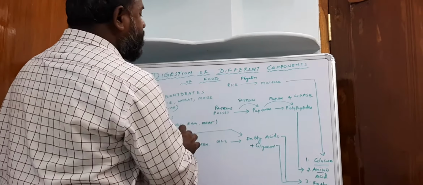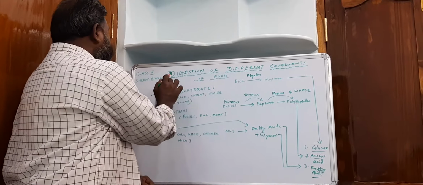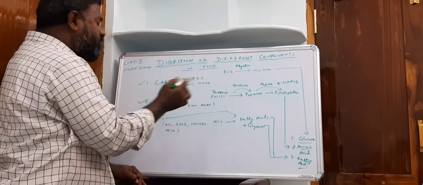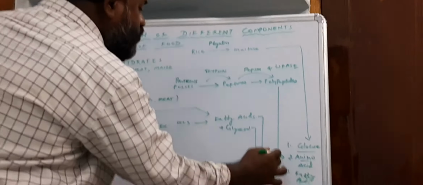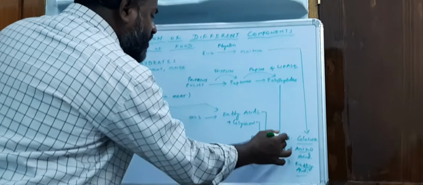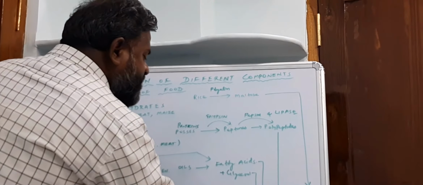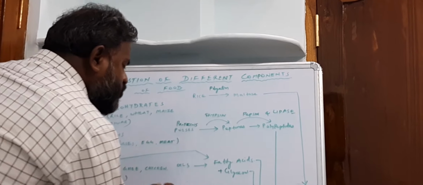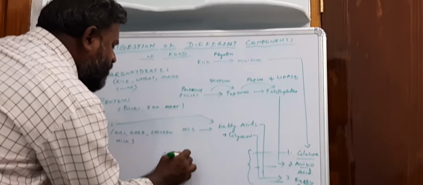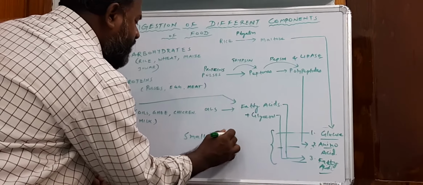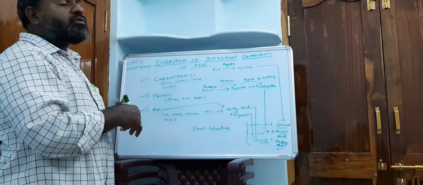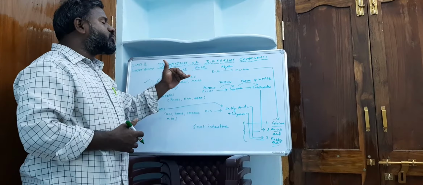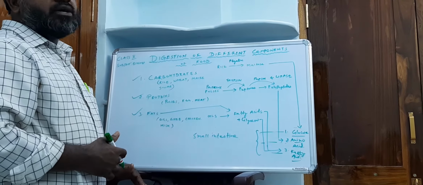So today you learned how carbohydrate is digested, how proteins are digested, into which form, and how fats are digested, and what is the final product of digestion. All these three things, glucose, amino acids and fatty acids, are absorbed in the small intestine. And the waste, the undigested things, pass to the large intestine and come outside through the anal part.